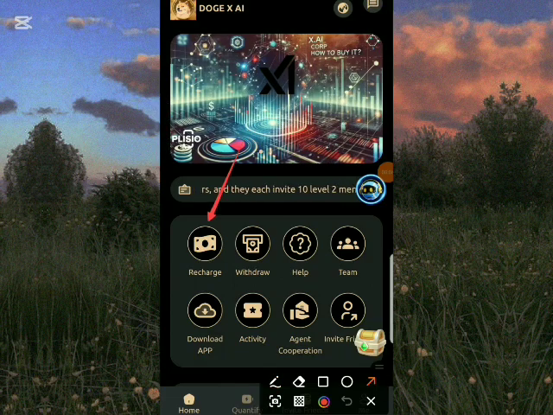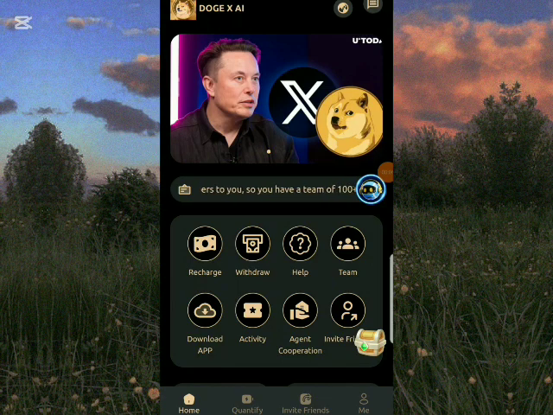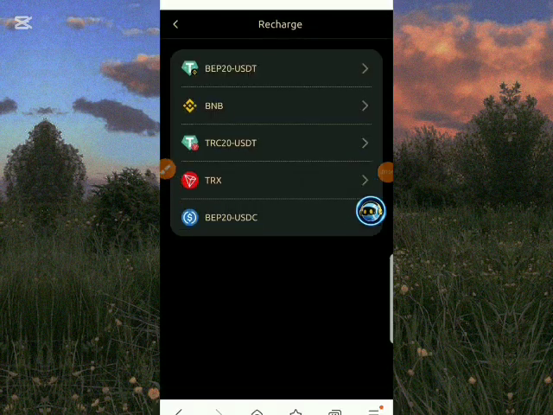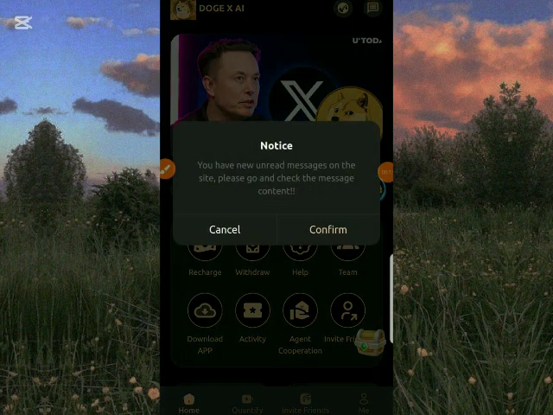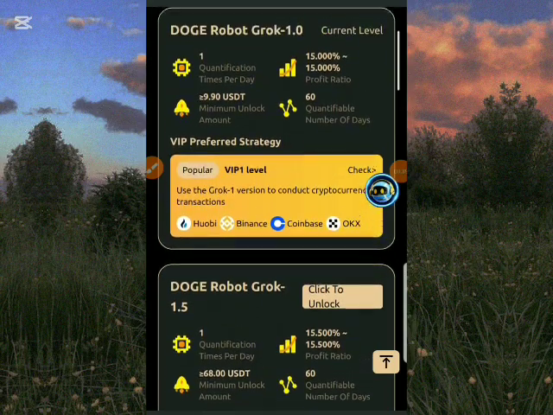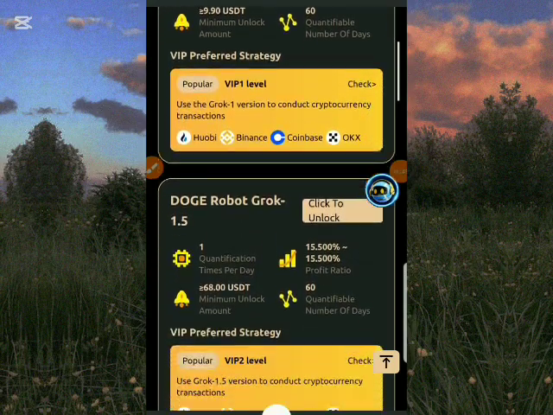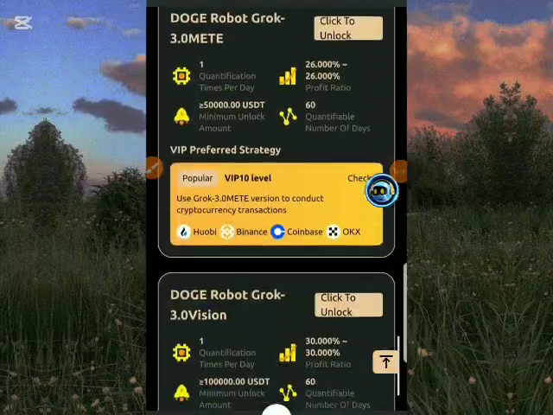Once you click on recharge, it takes you to this interface. You have to top up in this platform to start earning, and you can use any USDT of your choice to top up in this platform and start earning for yourself. So once you top up, I'll be showing you the VIPs you can subscribe to. So these are the VIPs in this platform. They have from level 1 to level 12. So you can choose any VIP of your choice and start earning.